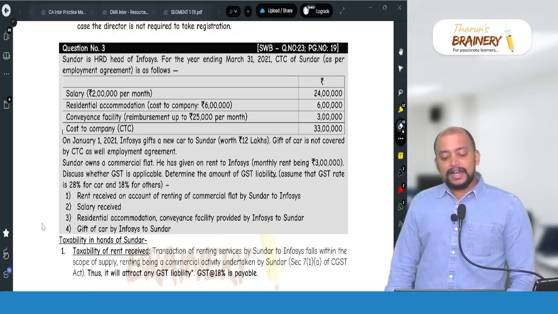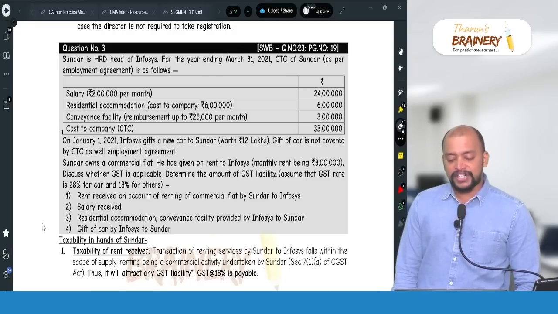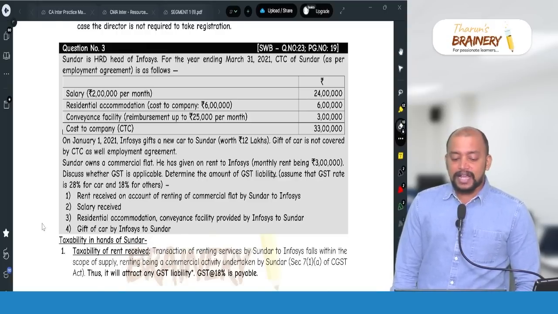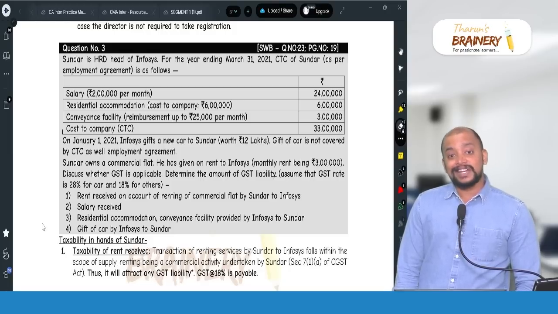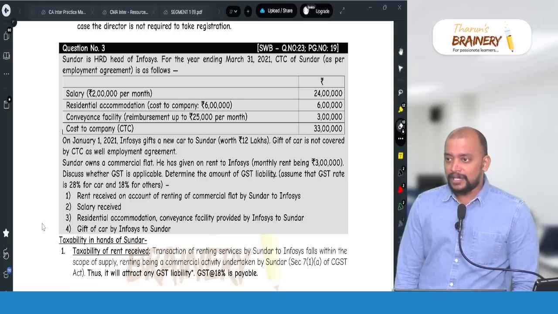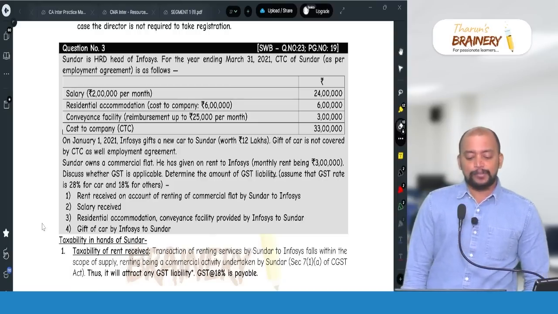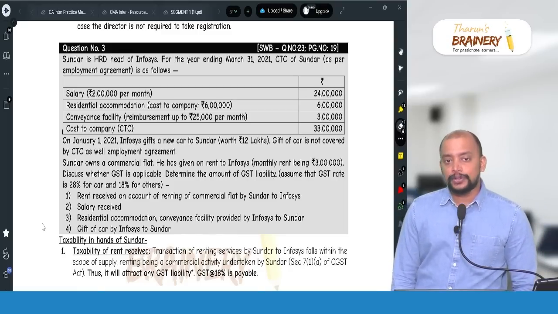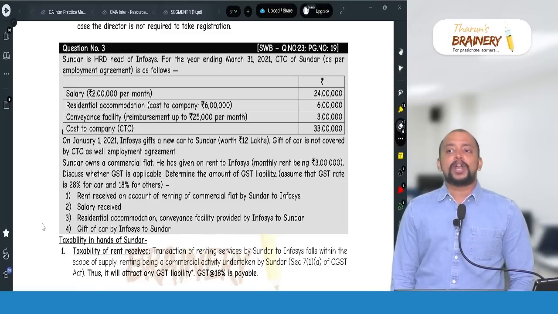First, rent received on account of renting of commercial flat by Sundar to Infosys. Any renting of commercial property for commercial purpose or residential property for commercial purpose will be taxable, and Sundar is liable to pay GST. The same constitutes supply also, because it is not covered under the employment agreement.